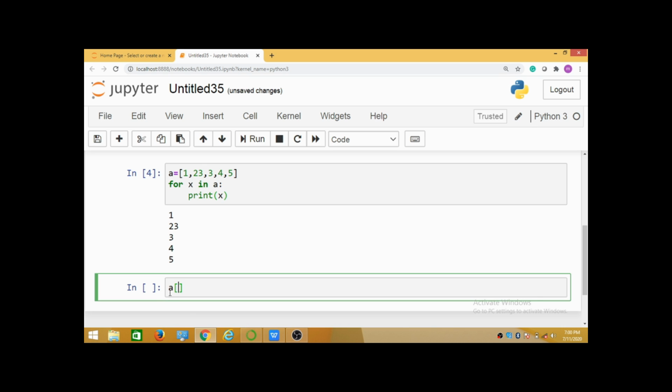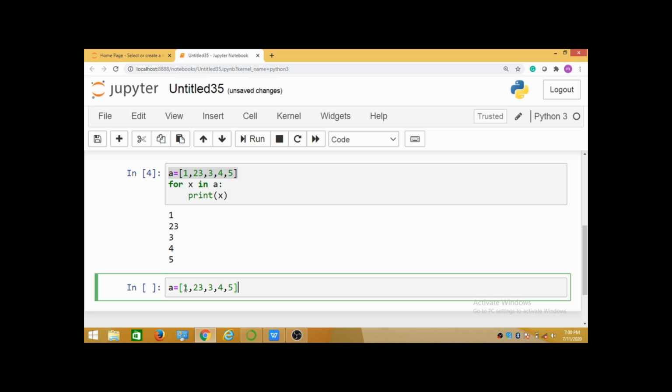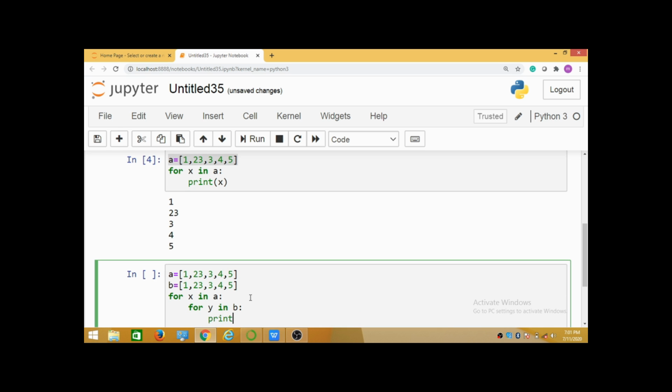I am taking the same sequence I took before, with Control C and Control V. Here I am just changing the names, and I am writing a for loop within a for loop. So for x in a, again for y in b, I just print those two values, x comma y.